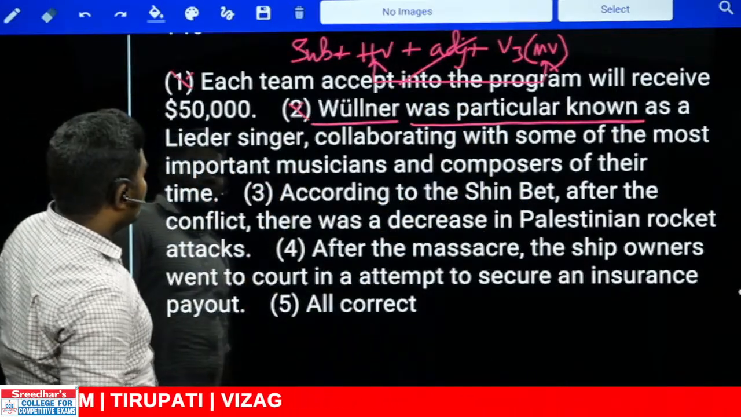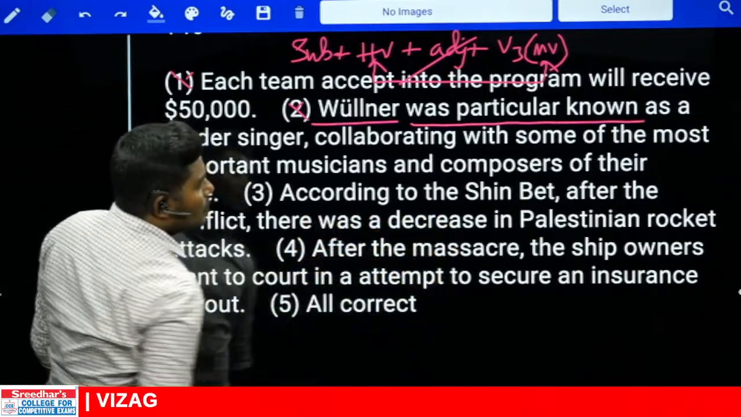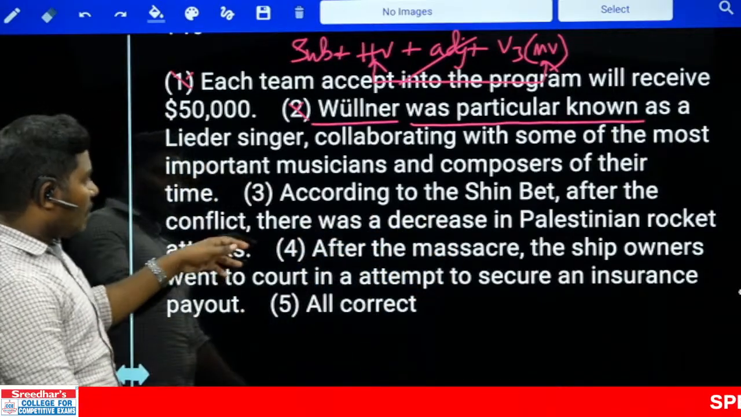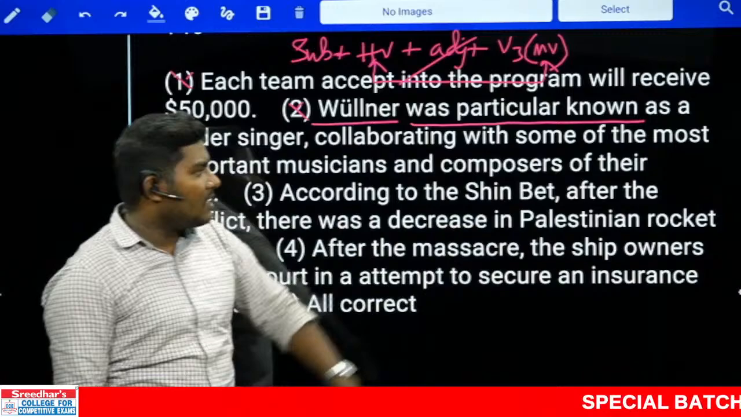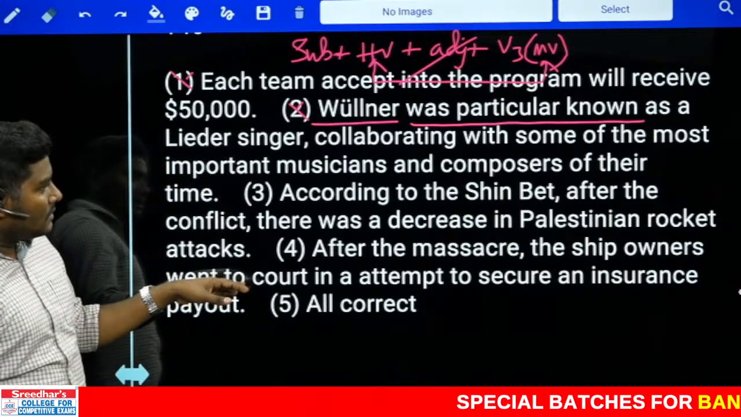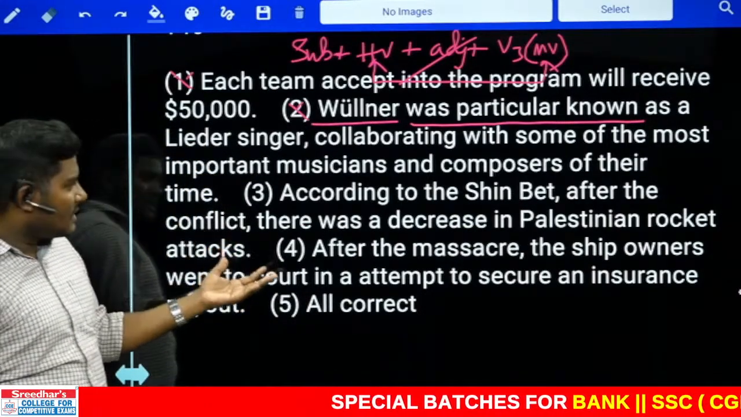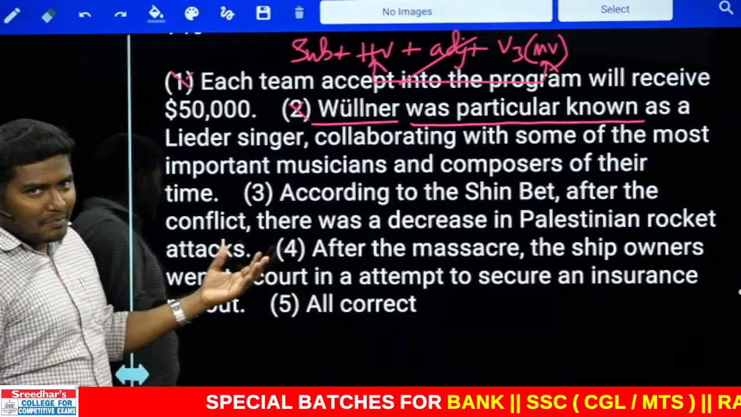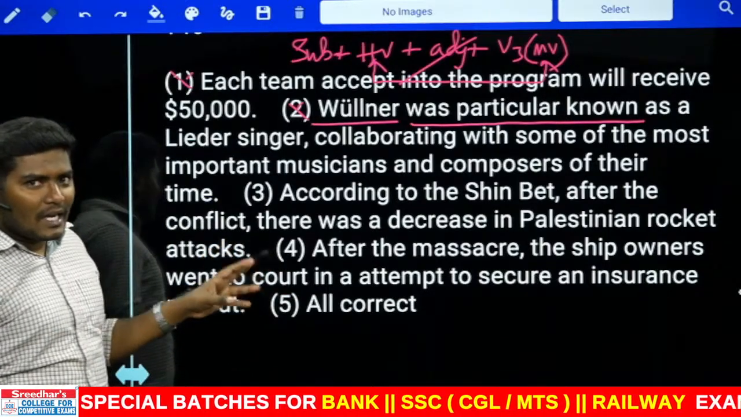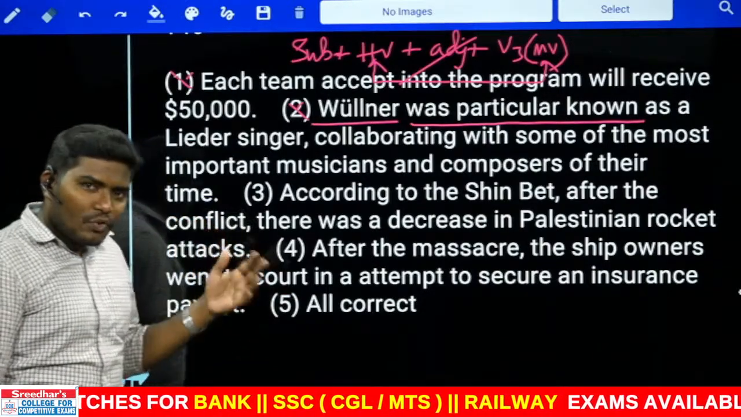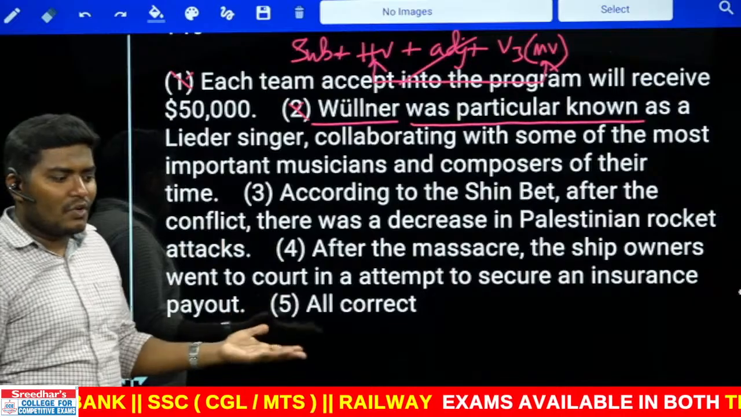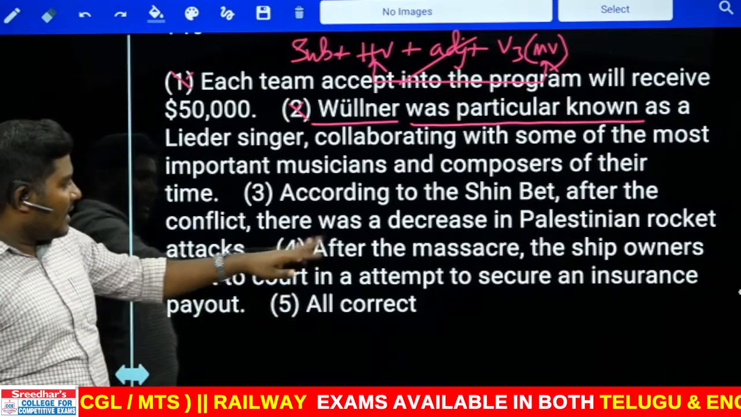Now look at the third one. According to the Shin Bet, after the conflict, there was a decrease in Palestinian rocket attacks. For me the sentence was good when I read it, but you need to read it in one attempt and feel whether it is wrong. If it is wrong, you need to feel that it is wrong. Okay, let's move on to the fourth one.